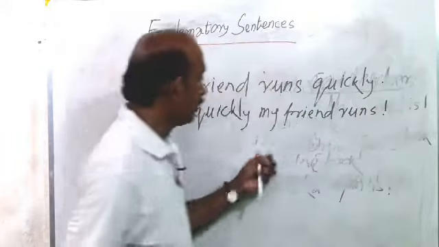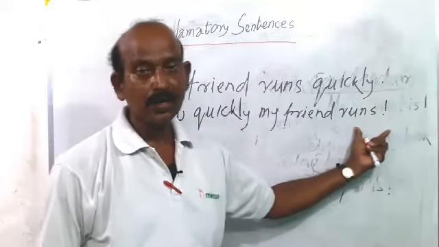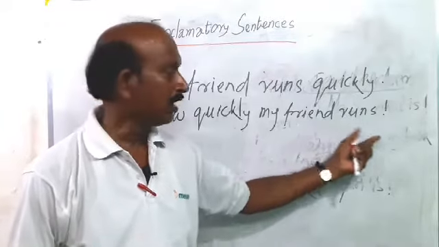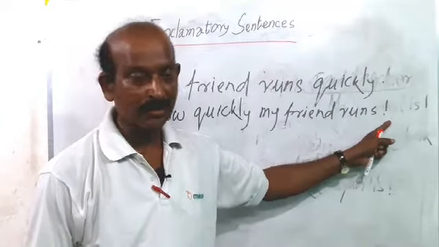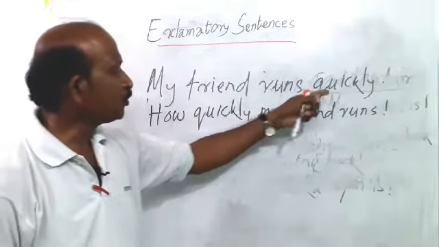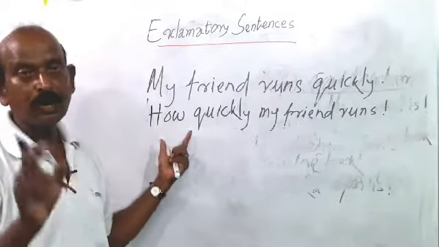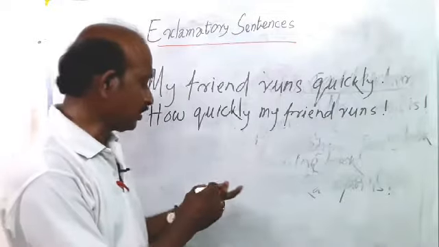Exclamation mark. How quickly my friend runs! In the end there must be an exclamation mark. Here we focus on the word quickly, that is the adverb, so we use how. I will give one more example.